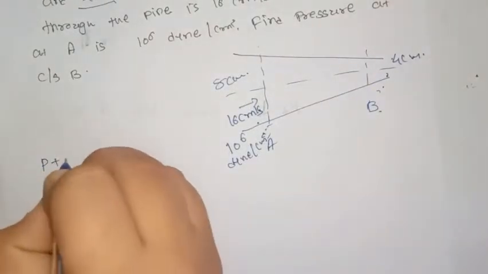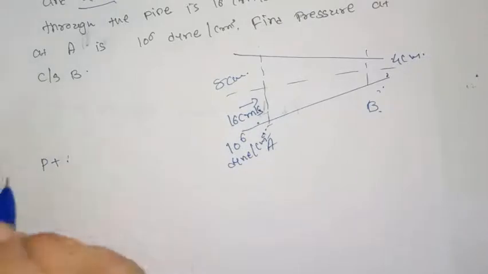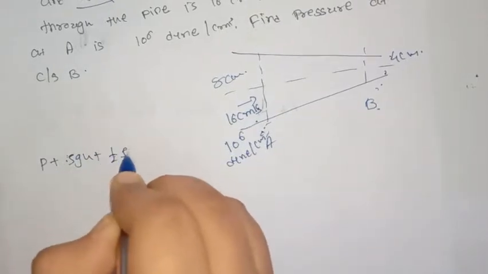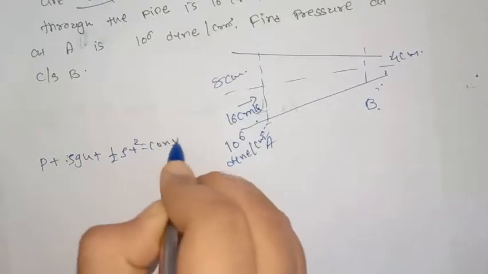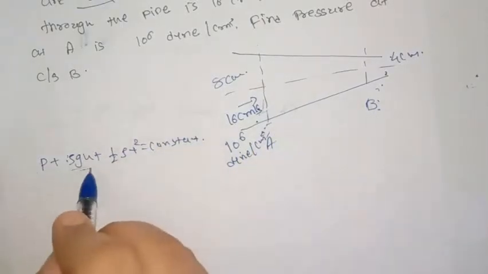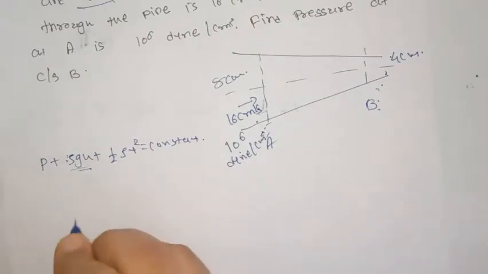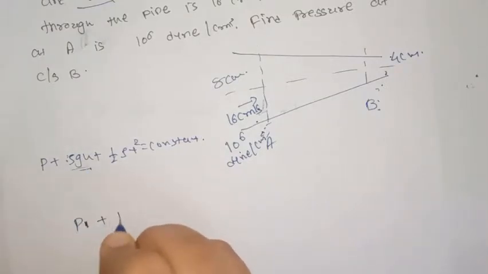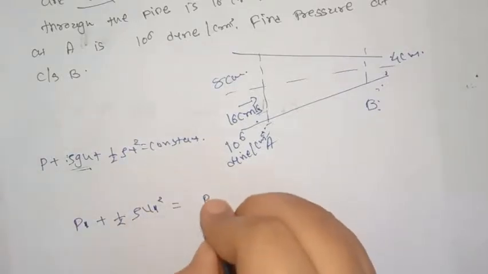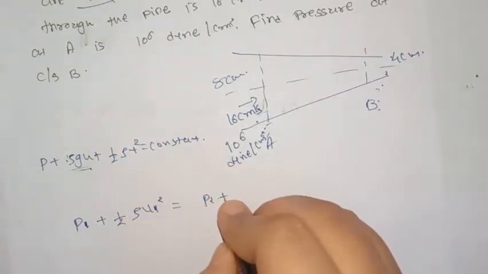It is P plus rho g h plus half rho v square is equal to constant. Writing it for A and B and ignoring the potential energy term, we can write P1 plus half rho V1 square is equal to P2 plus half rho V2 square.